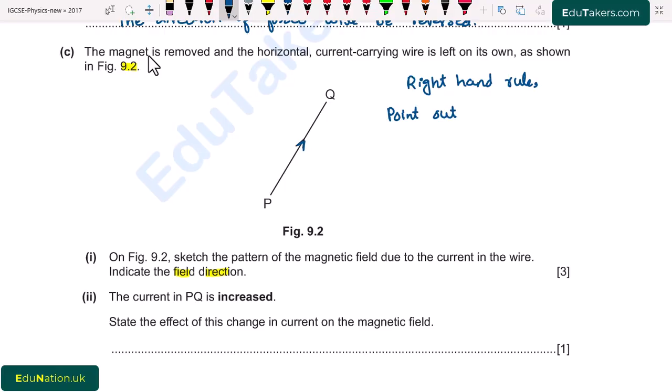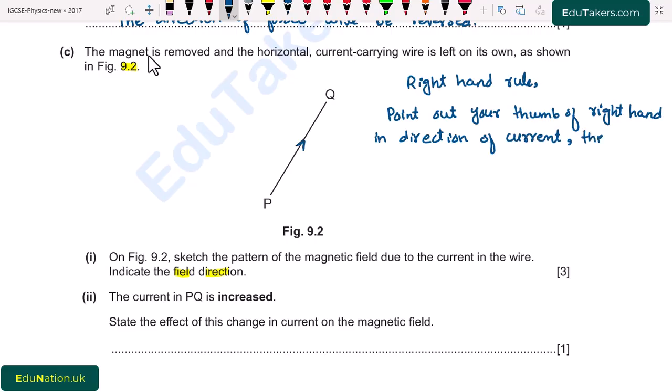First point out your thumb in the direction of current. Then your curling fingers point the direction of magnetic field.